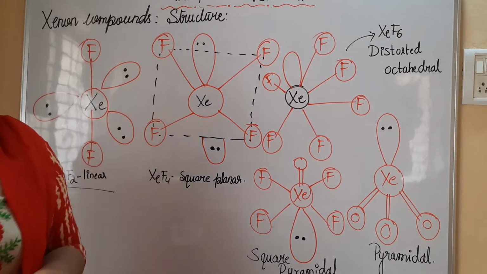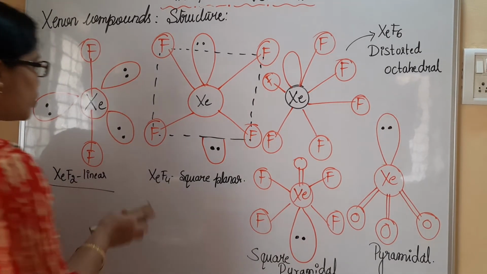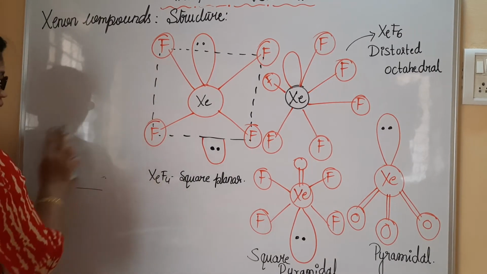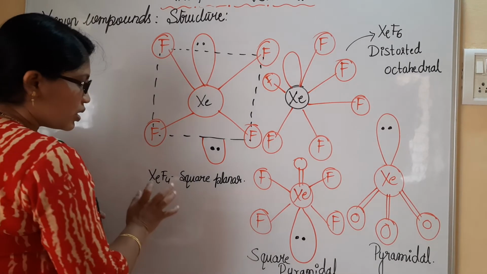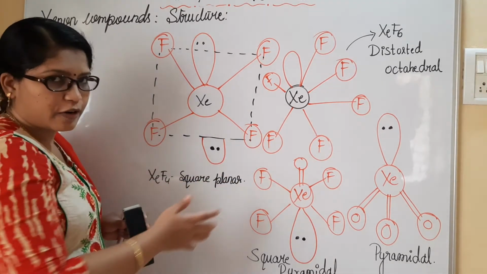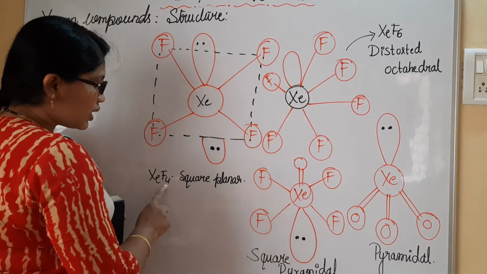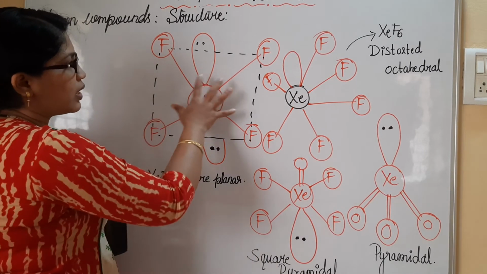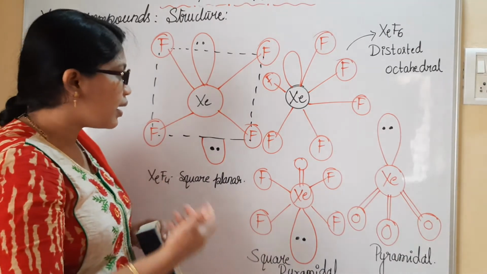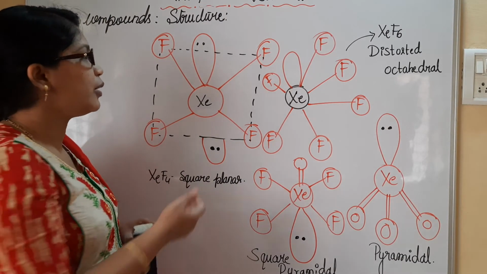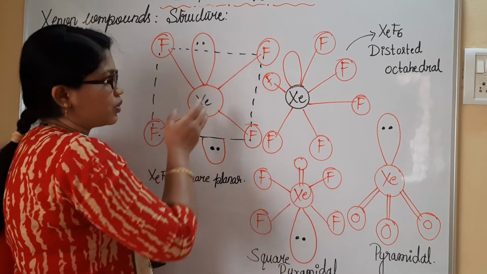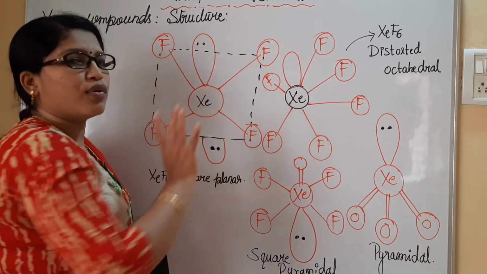So once we complete XeF2, let me rub this one, we'll see the structure of the further compound, which is referred to as XeF4. Just concentrate here. We will understand XeF4 now, then move to the next. When you consider XeF4, it will be written in this fashion. In the middle, we will have the xenon atom, which is directly bonded to 4 fluorine atoms at exactly 4 corners.